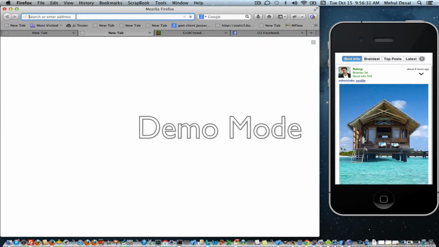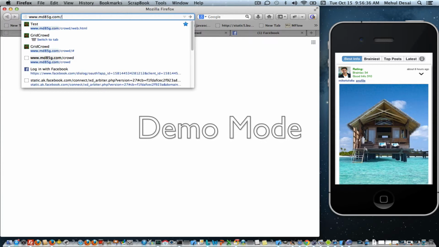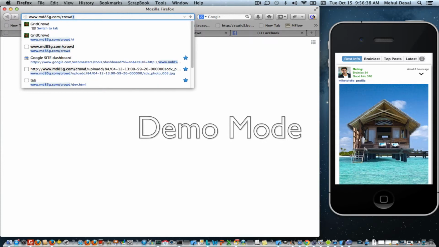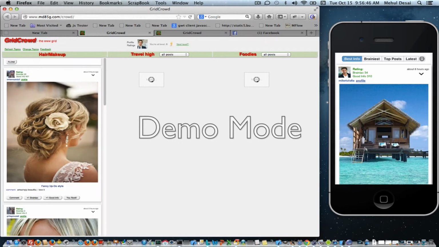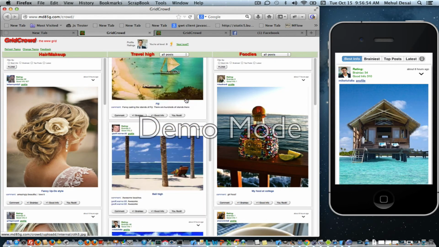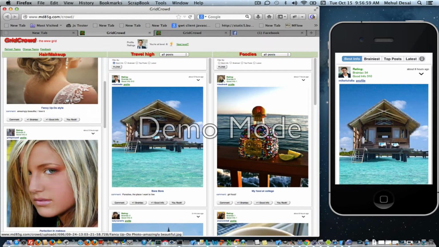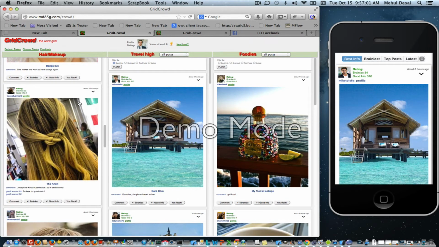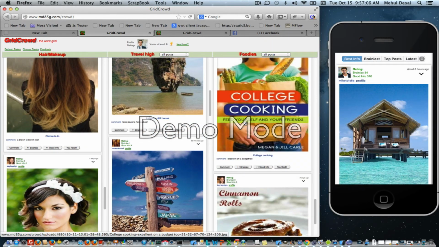If you type in www.md85g.com/crowd, once again www.md85g.com/crowd, it'll use the same credentials you had on your iPhone, and it'll actually show all 3 of your interests in one page and allow you to scroll through independently on those feeds. And you'll see here, it's very nice in that you can see 3 different feeds and you can plonk on them individually and sort of scroll through and pick up even more.